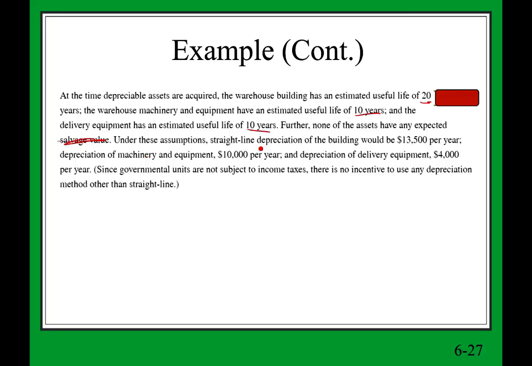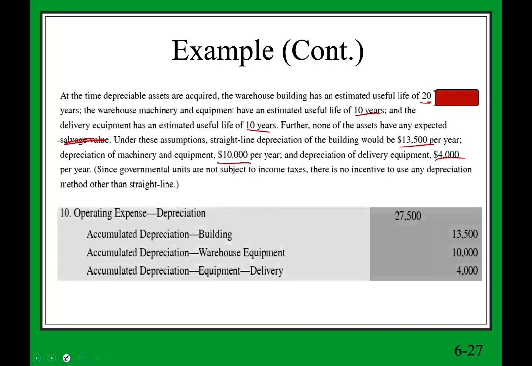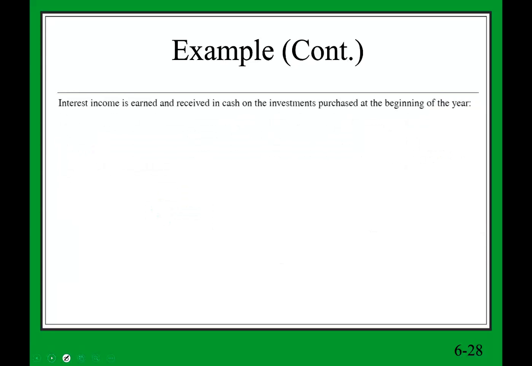So under this assumption, if we're using the straight line, the building will have 13,500 depreciation, the machinery and equipment 10, and the delivery equipment 4. Basically 1/20 and 2/10 years. So we're gonna debit depreciation expense, which is operating expenses dash depreciation. We're going to credit accumulated depreciation for building, accumulated depreciation for the warehouse equipment, and accumulated depreciation for the delivery equipment. Again, why am I doing this? To remind you that the internal service fund holds long-term assets and depreciates long-term assets.